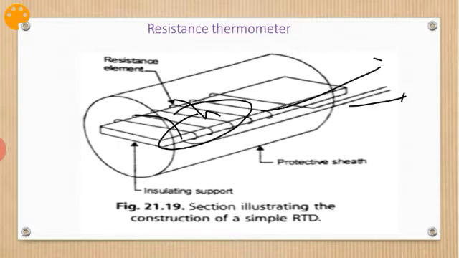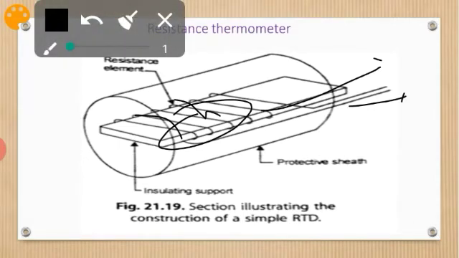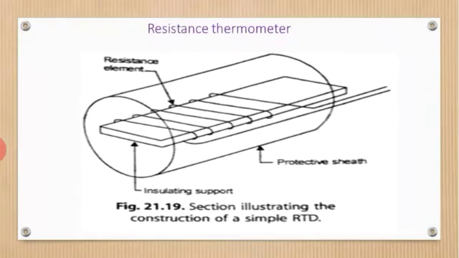Otherwise, the resistance characteristics will vary, and we will not get the correct readings. So the metal is usually annealed. Annealing is a heat treating process done to relieve these stresses.